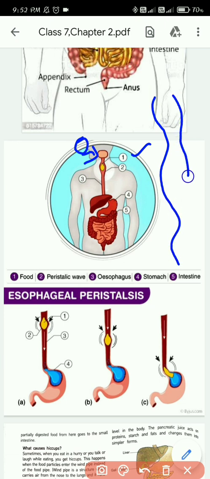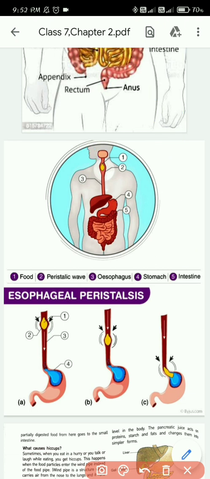Peristalsis movement is nothing but the contraction and expansion of the esophagus. Here you can see when the food reached point number 1, it got swollen up, the esophagus expanded, and then when the food reached point number 2, the previous point number 1 got contracted.